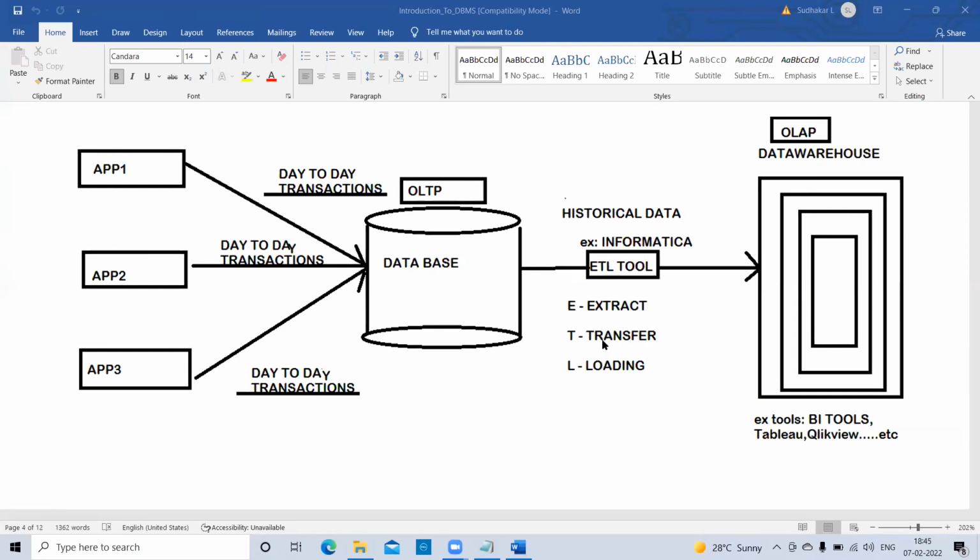Then they will extract, transform, and load with Informatica, with SSIS, with Integration Services tools that are available in the market. Just think about it practically, then you can understand showroom and godowns.